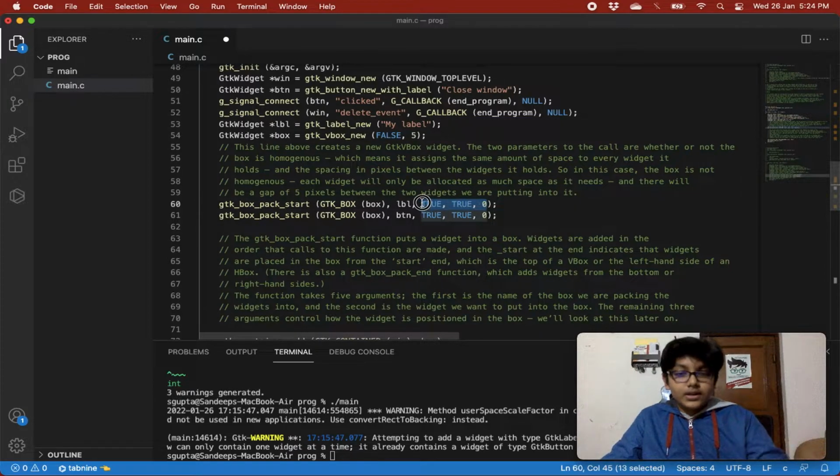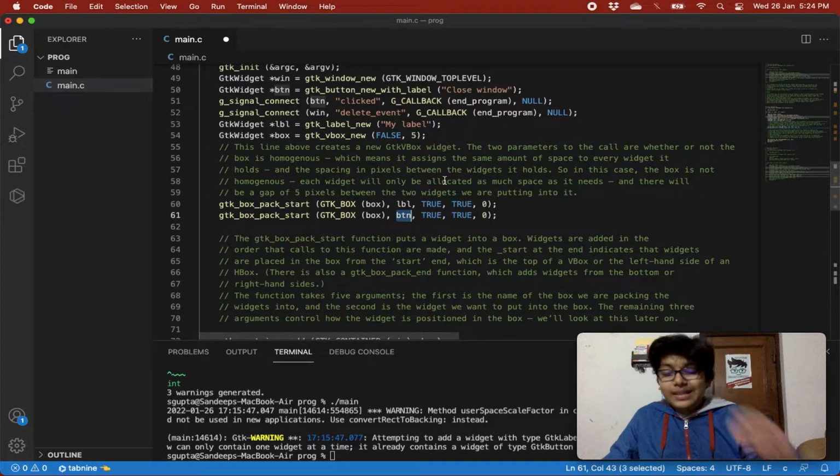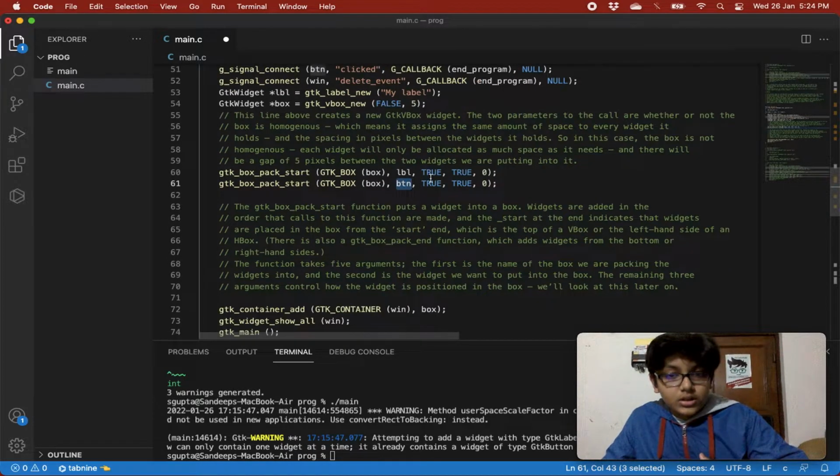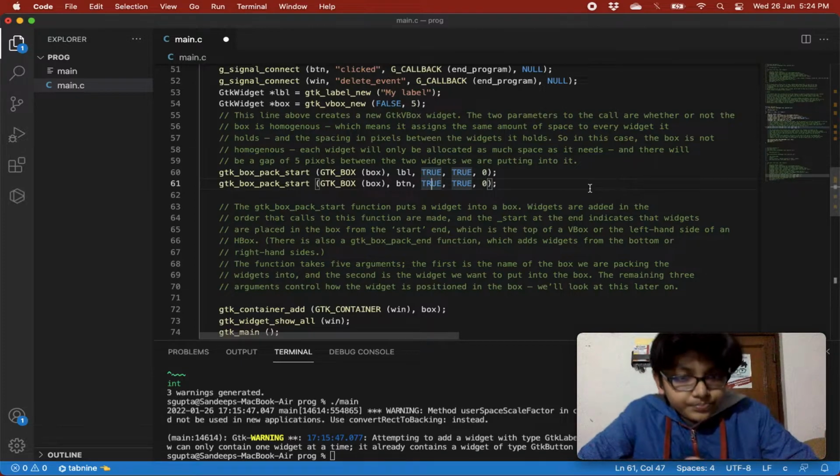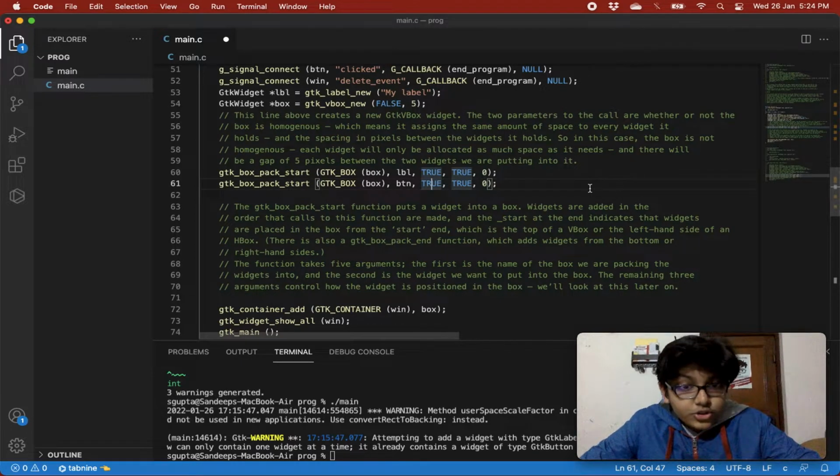We will look into these right afterwards, and then we are calling GTK box pack start again. We have given it box as an argument, and then we say which widget to add. We want to add the button widget, so that's why we have passed it button. So in the box now we have two widgets, a label widget and our button widget, and then we have given true, true, 0 once again. So let's look at this. The GTK box pack start function puts a widget into a box. Widgets are added in the order that calls to this function are made.